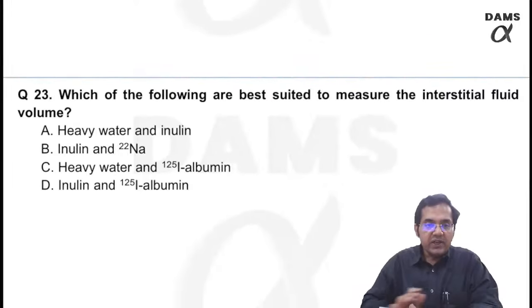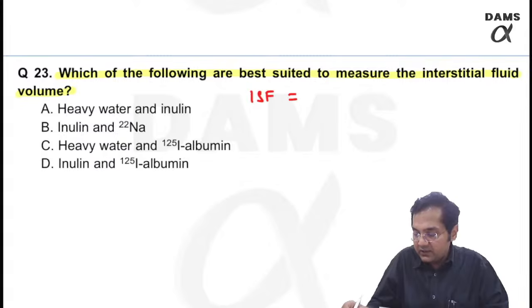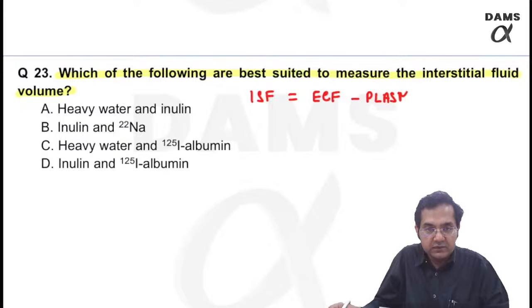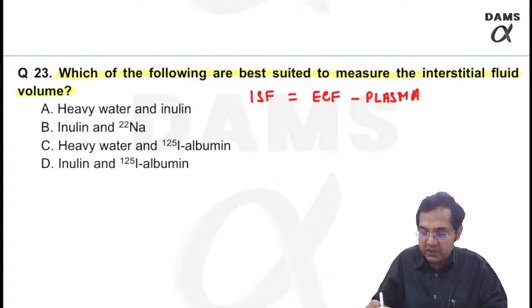Which of the following are best suited to measure the interstitial fluid volume? Remember, interstitial fluid volume is calculated indirectly. This is ECF minus plasma. So which indicator is used to measure ECF amongst them? The answer is inulin.